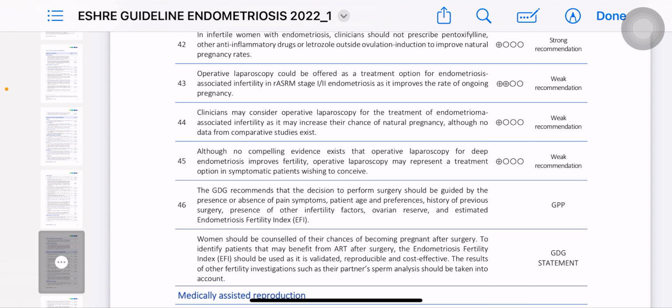We will do diagnostic laparoscopy to stage the disease, and if there is any ovarian endometrioma less than 3 centimeter, we will not remove it, but an endometrioma of more than 3 centimeter we have to remove because it will increase the chance of fertility and spontaneous pregnancy. If we leave that endometrioma, the chances of fertility may be reduced. So if we have an endometrioma of more than 3 centimeter, we have to remove it.